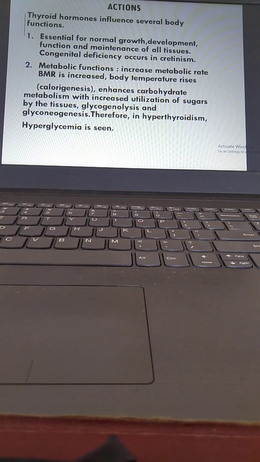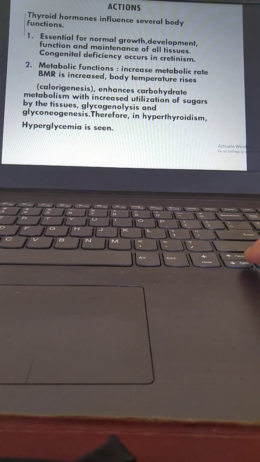So we call this calorigenesis. Enhances carbohydrate metabolism with increased utilization of sugars by the tissues, glycogenolysis and glycogenesis. Therefore, in hyperthyroidism, there is hyperglycemia also.